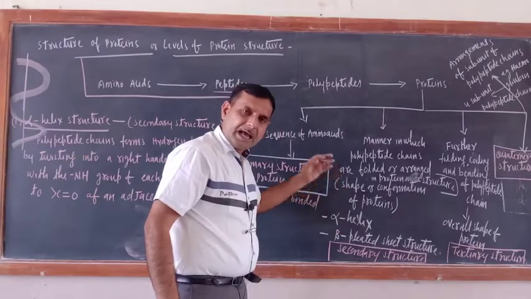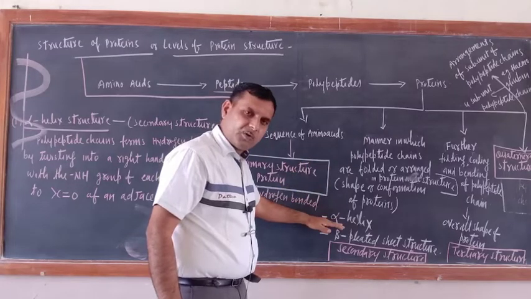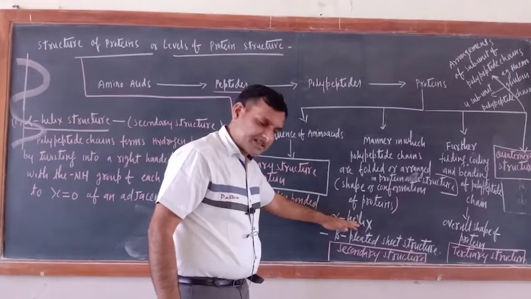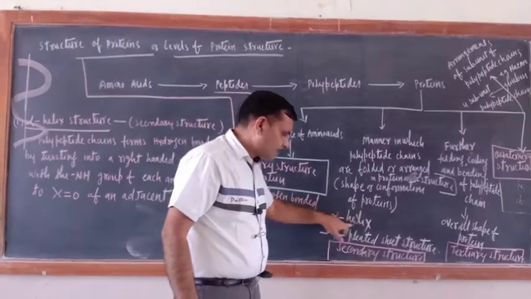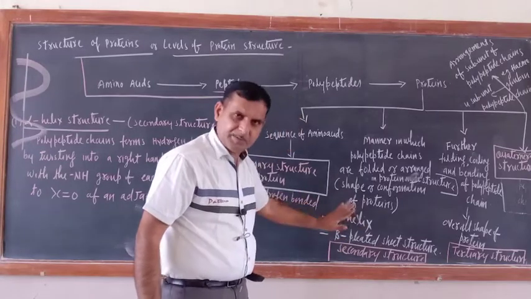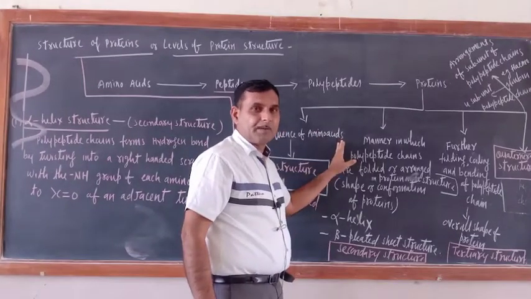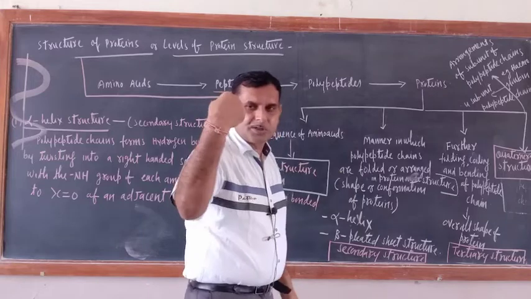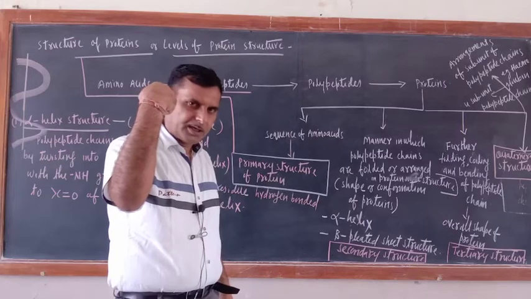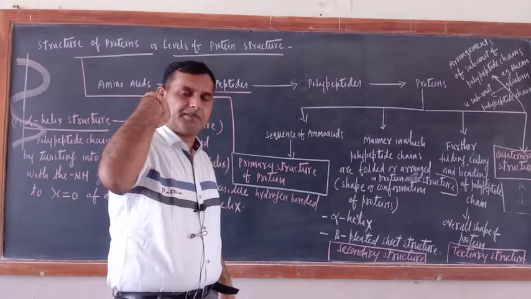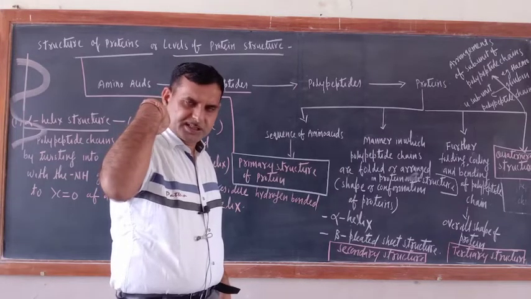The manner in which polypeptide chains are folded happens in two ways: the alpha helix way or the beta pleated sheet way. That is why these are known as the alpha helix structure and the beta pleated structure. We'll tell you about that separately. Now just see, suppose this is my hand. It is bent like that. We can bend it further. Just see. Beyond that I can't do, because this is the ultimate.